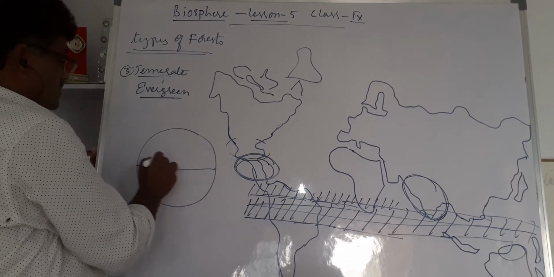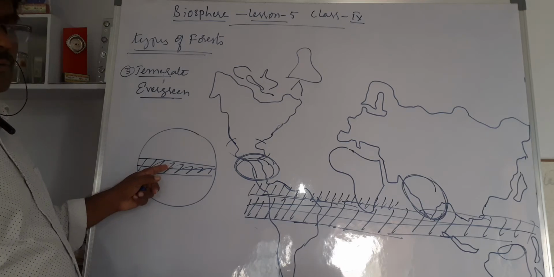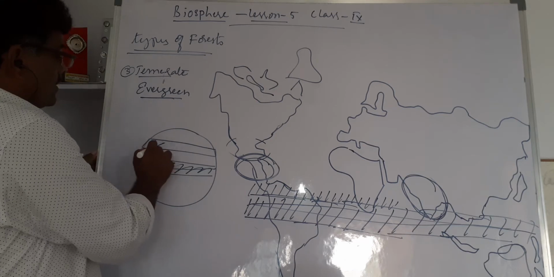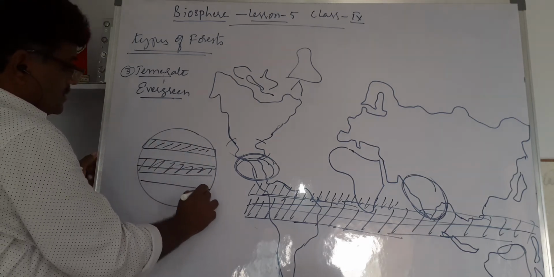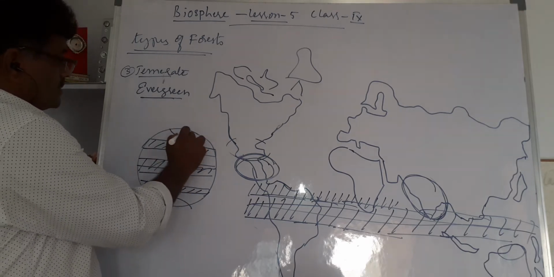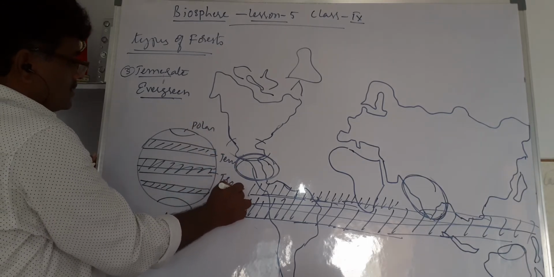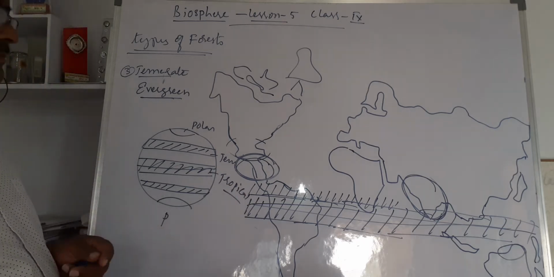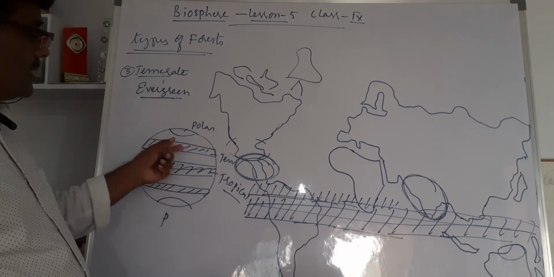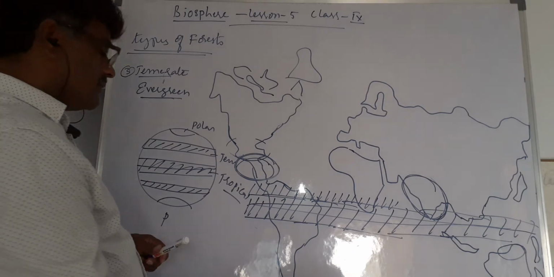This is about Earth, right? This we call the tropical zone, between the Tropic of Cancer and the Tropic of Capricorn. Particularly, this is about the middle latitude area. This area is called the temperate zone, and this area is called the polar zone. This is the temperate region. This is the tropical area. This kind of analysis must be there for every individual. Middle latitude is meant for the temperate region, lower latitude for the tropical region, higher latitude for the polar region. This is the way of studying it.